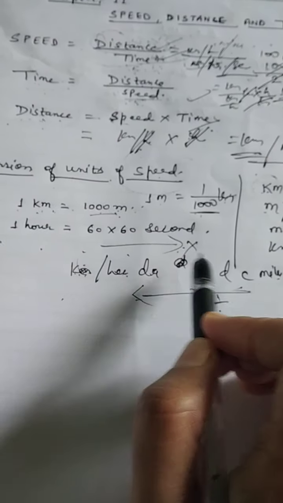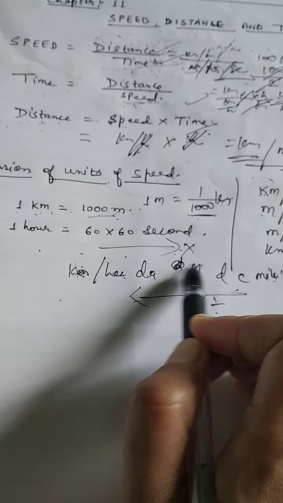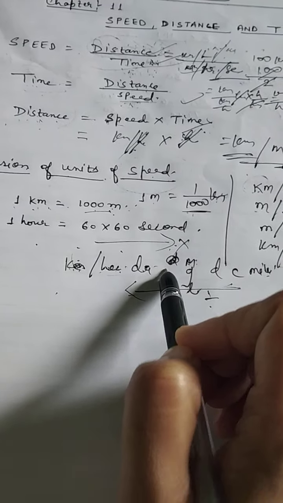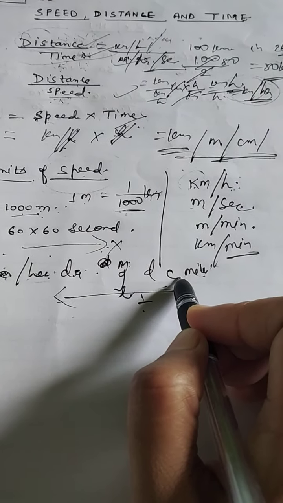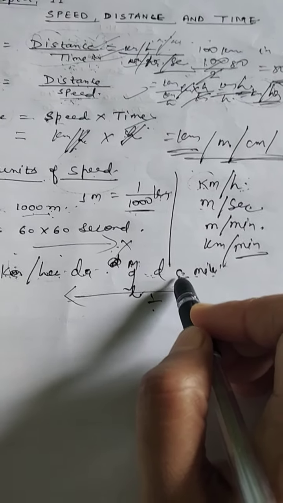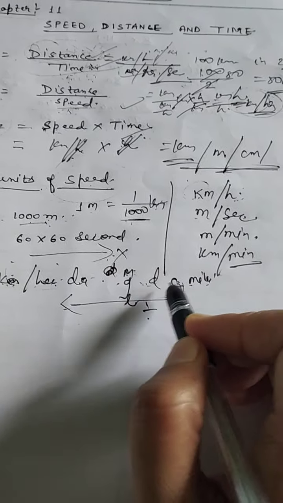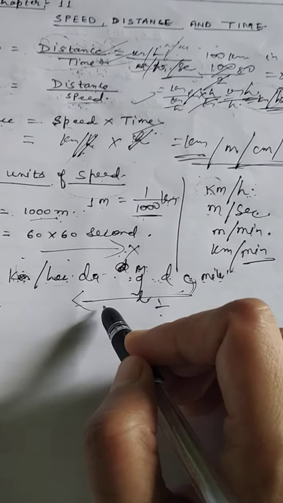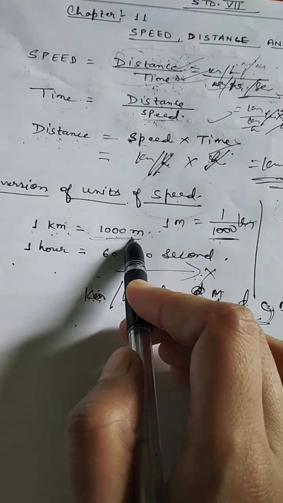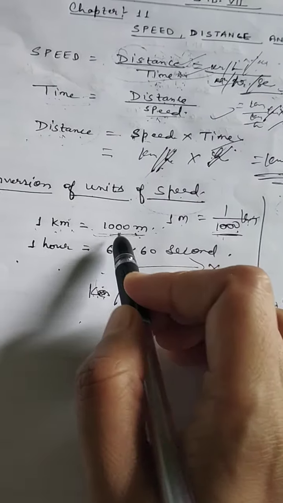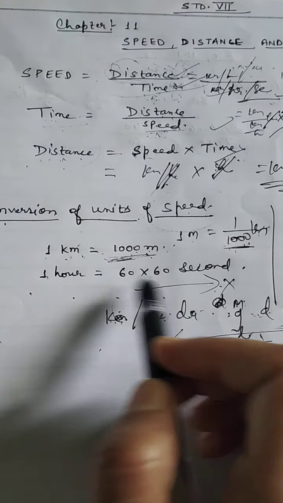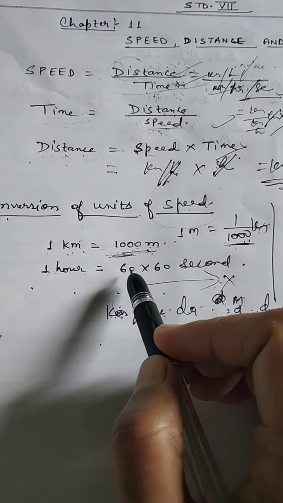Okay, if you have to move from kilometer to meter, then moving 1, 2, 3, we will multiply by 3 zeros, means 1000. Similarly, if you have to move from meter to centimeter, then 1, 2, we will multiply by 2 zeros, means 100. And if you have to change centimeter to meter, then 1, 2, again we will divide by 100. So kilometer to meter we will multiply by 1000, meter to kilometer we will divide by 1000, and here also 1000, not 100.